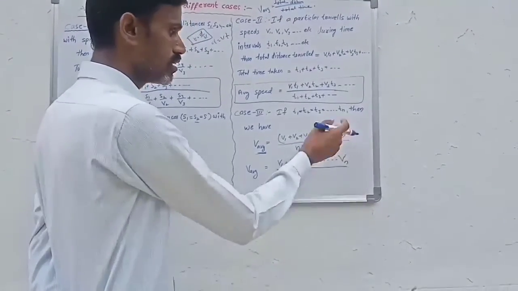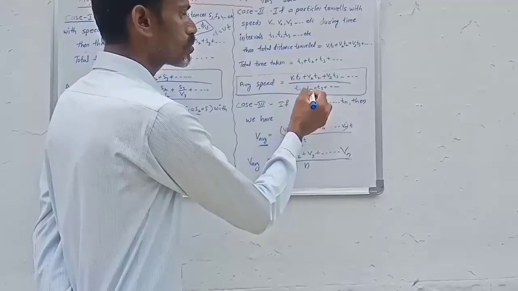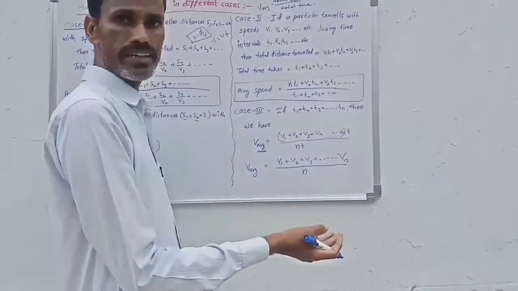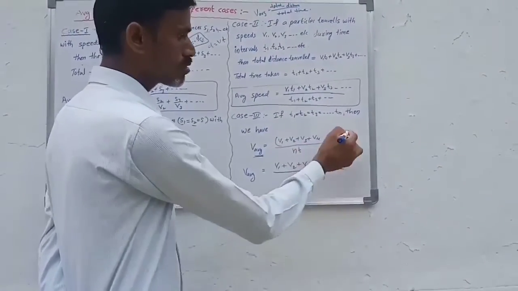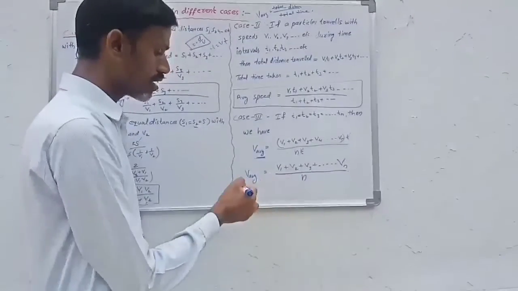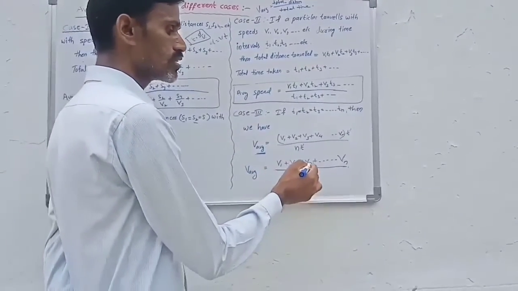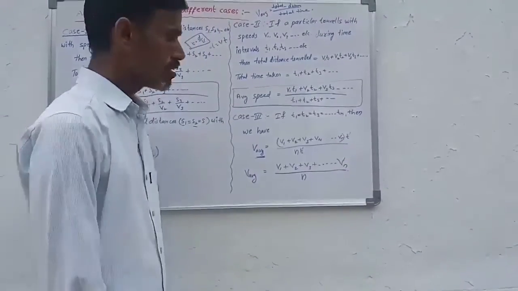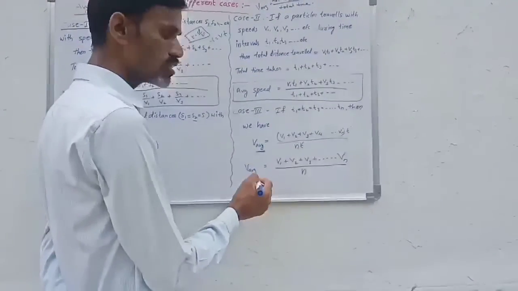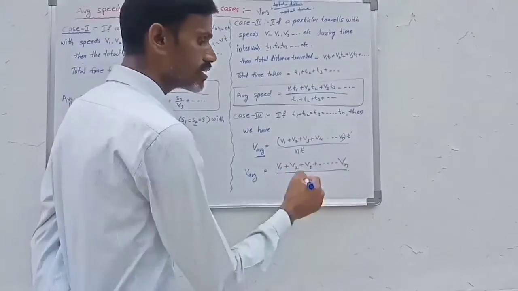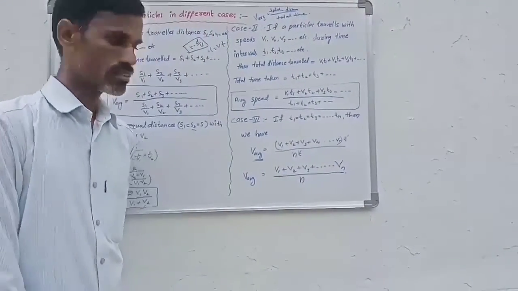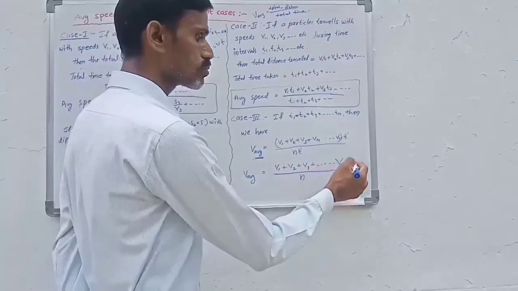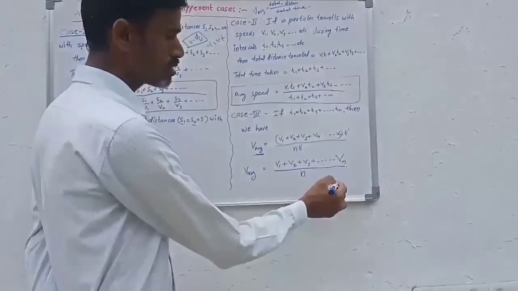So t1 plus t2 plus t3, how many is it? n t's, that's why n into t. So here t gets cancelled, the average speed is v1 plus v2 plus v3 plus vn by n. So the average speed is given by the average of all speeds, that is v1 plus v2 plus v3 up to vn by n. So this is another case.